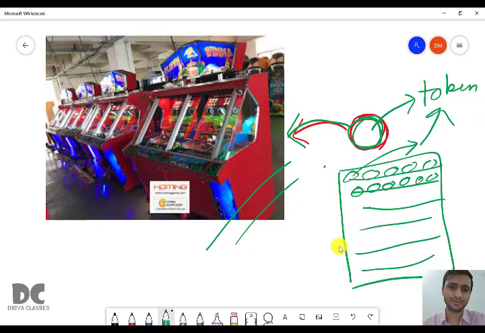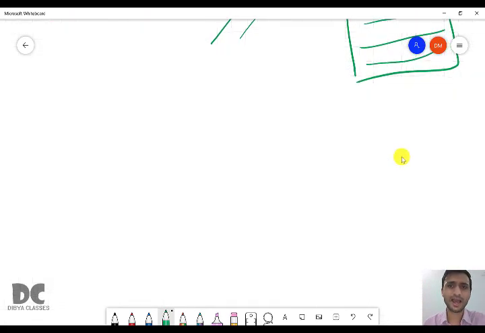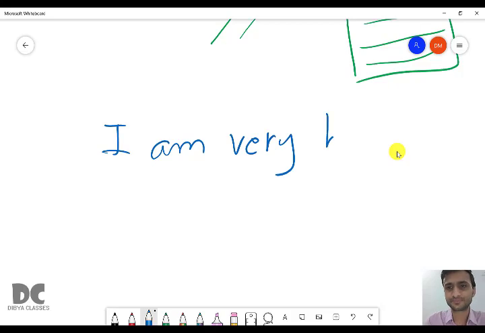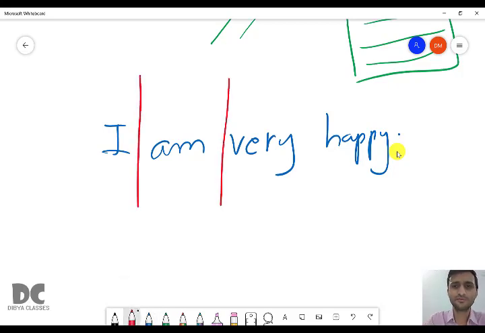For example, I have written a sentence: I am very happy. Okay. So can I divide this sentence? Yes, I can divide this sentence into 4 parts, that is, into 4 words. The sentence is made up of 4 words.